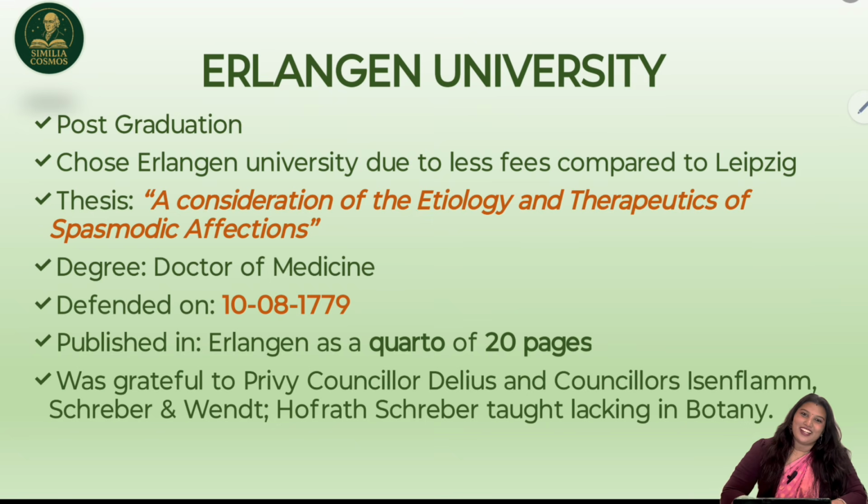So before leaving Erlangen University, he was grateful to certain people, and they were Privy Councillor Delius and Councillors Eisenflam and Schreber and Wendt, and Hofrat Schreber, who taught him botany. So Hahnemann also learned botany when he was in Erlangen University.